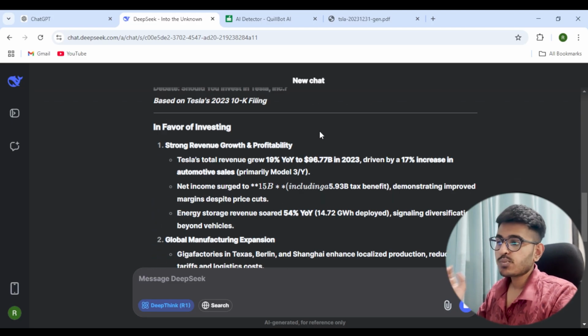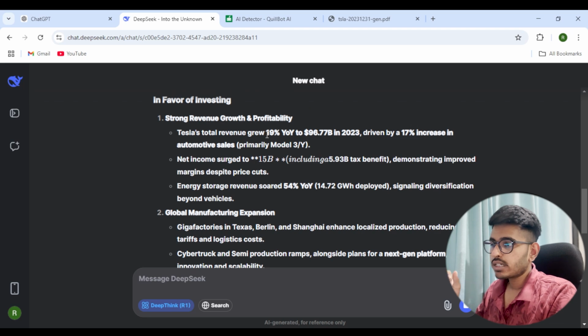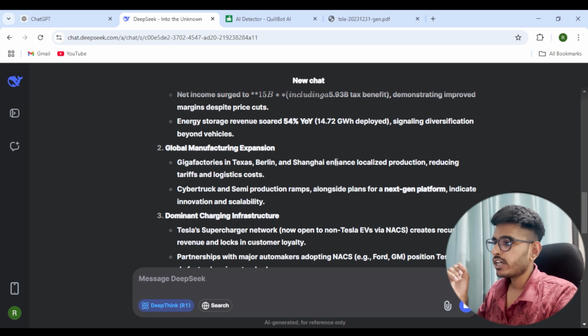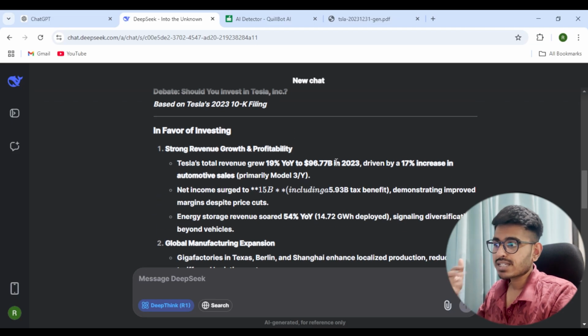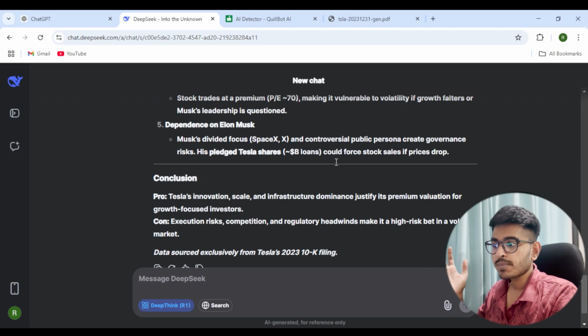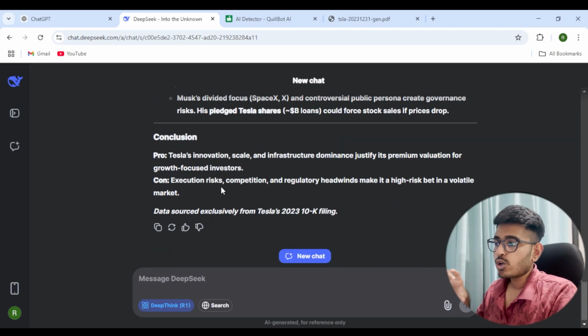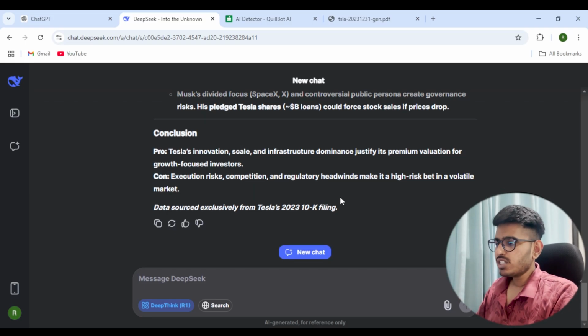You can see that there is a point-wise comparison that it is doing. And all this data, I'm sure, is exactly picked up from the document that we have provided. It makes 5 points in pro, that is in favor of the investment, and then similarly 5 points against the investment. It also concludes with pros and cons, and it has also told me that the data source is the one that I have uploaded. So this is pretty good, this looks really good.